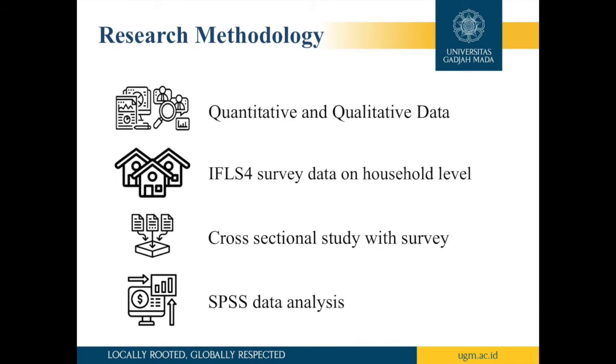Using the IFLS survey data on household level, this research collects both quantitative and qualitative data. The quantitative data are gathered using the Household Per Capita Expenditure or PCE, while the qualitative data are gathered using the IFLS Wave 4, Book K, Module AR to collect information regarding the demographic characteristics, and Module SC to collect information regarding the geographic characteristics of the respondents.